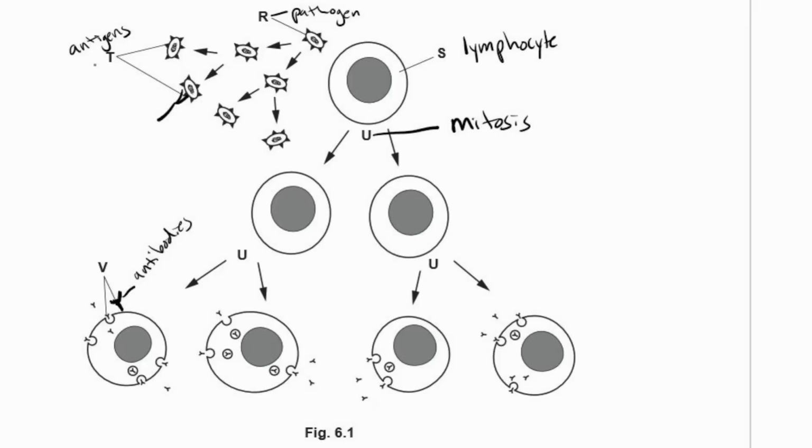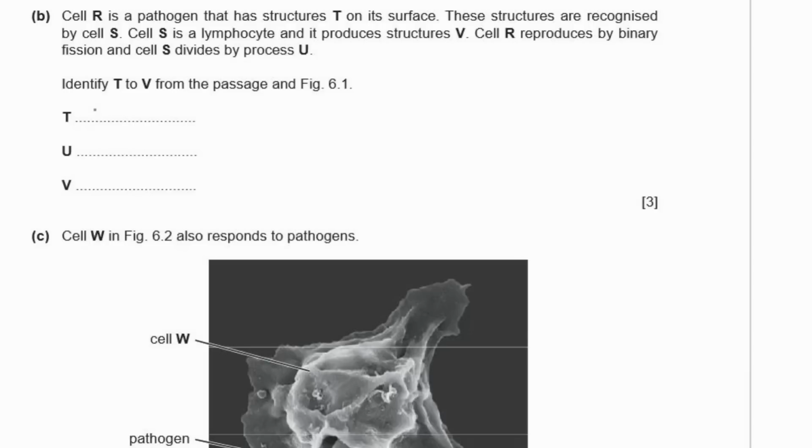So we need T for antigen, U for mitosis, and V for antibodies. All right. So we have antigens, mitosis, and antibodies.